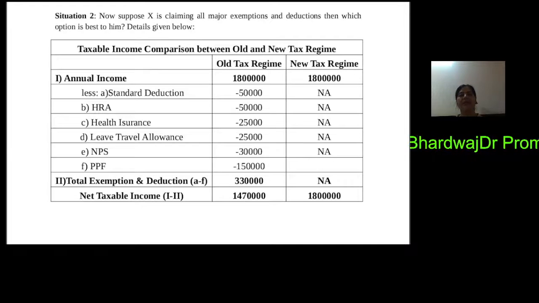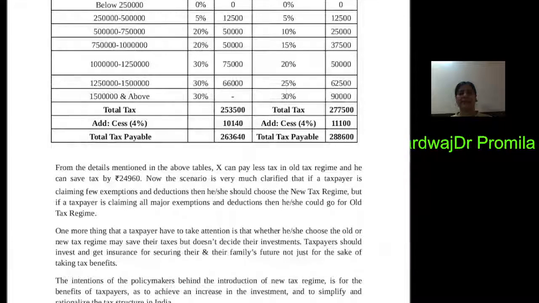Now his income is 18 lakh. After availing all these deductions and exemptions, his income is reduced by 3,30,000. Now his net taxable income is 14,70,000 under the old tax regime, but it is 18 lakh under the new tax regime. Now, up to what amount does he have to pay tax? Here is the table.